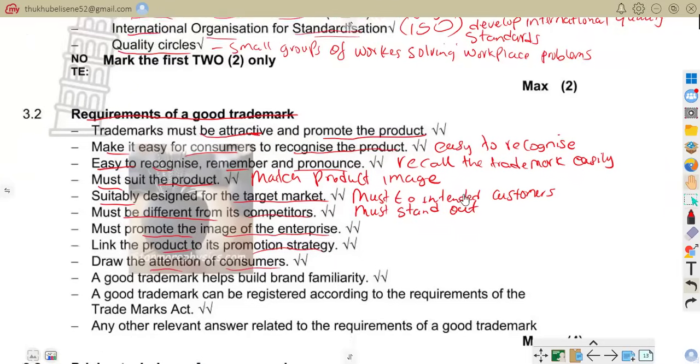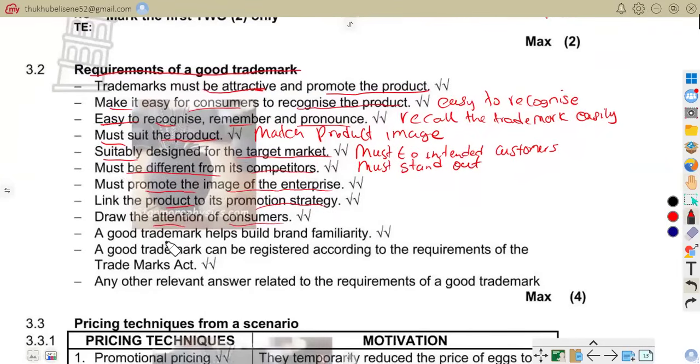Let us move on. Also, a good trademark helps build brand familiarity. Customers become familiar with the brand. So it means repeated use in marketing or brand logos on uniforms. Also, a good trademark must be registered according to the requirements. So it must be registrable, meaning to say the trademark must meet legal requirements. So that is that, good people. So now we are to go to the 3.3 question.